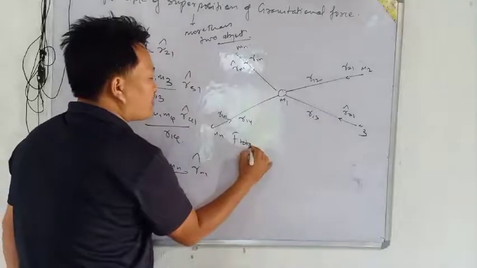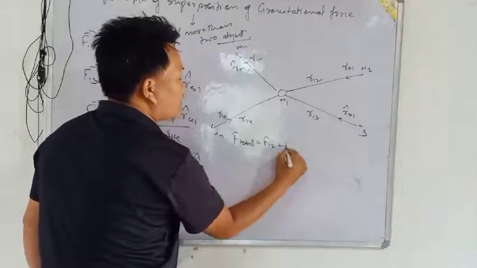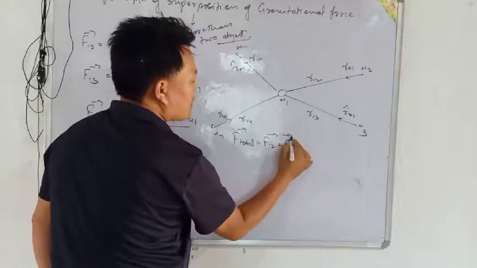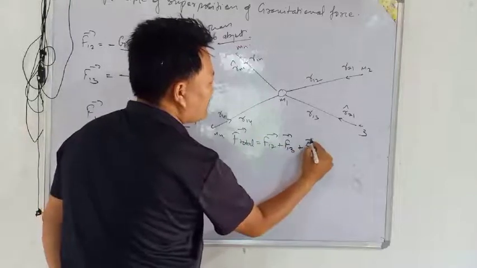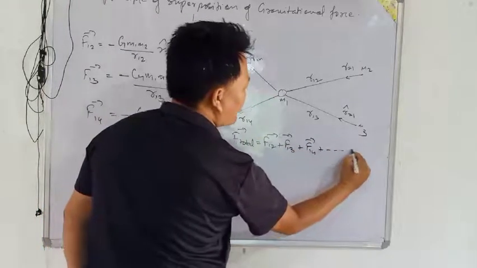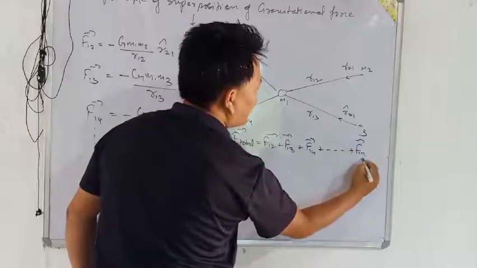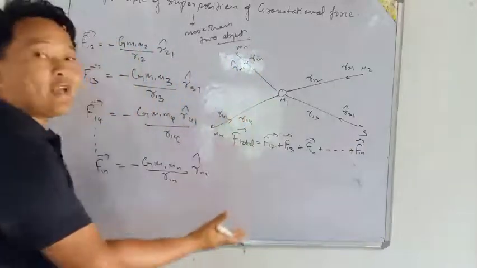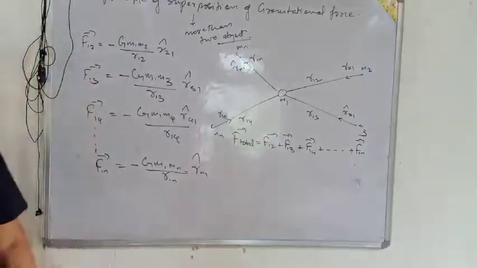The total force will be F12 plus F13 plus F14 plus dot plus F1n. Just put the values and find out the total.